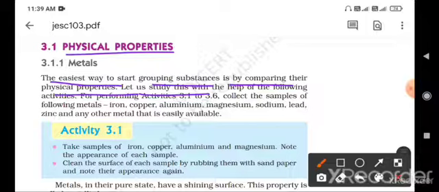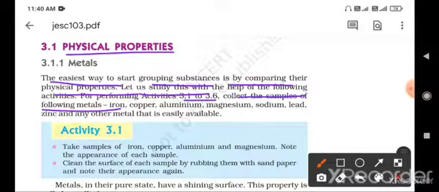For performing activities 3.1 to 3.6, collect samples of the following metals. We already said that it is easy to study elements as metals or non-metals by their physical properties.